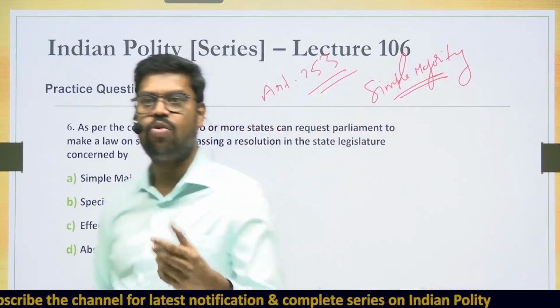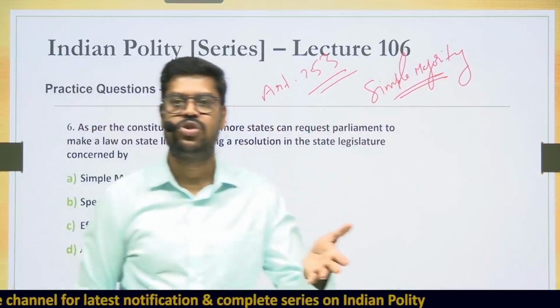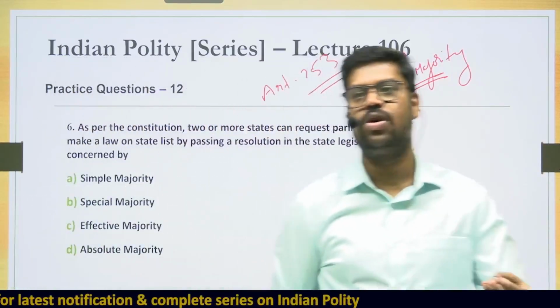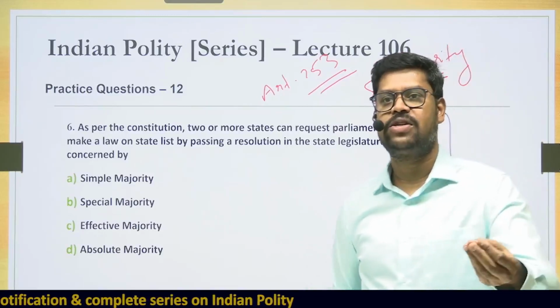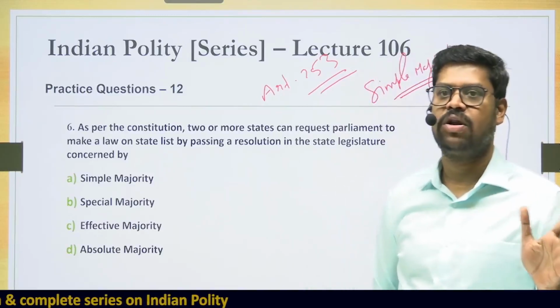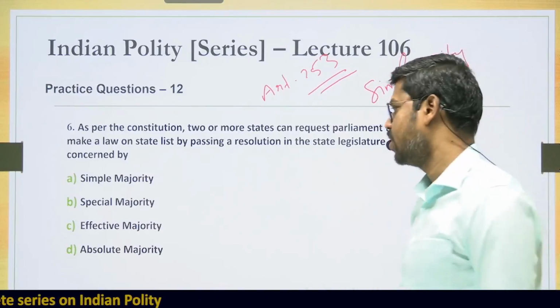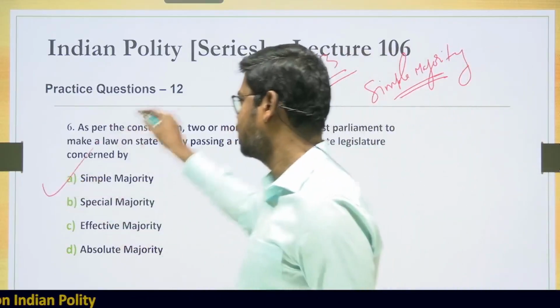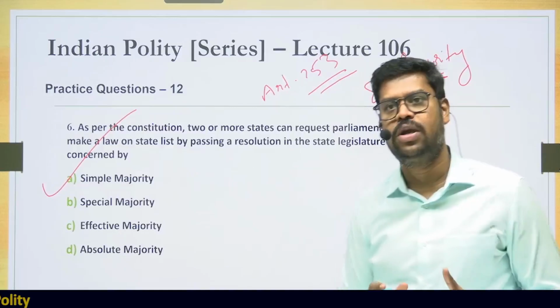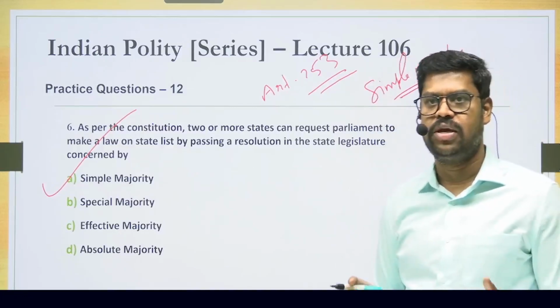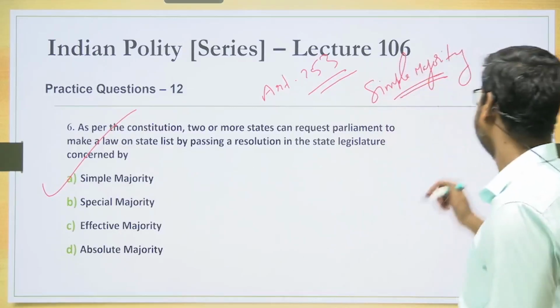Apart from the original states which have passed the resolution, if other states also want to have this law, they can pass a resolution and directly adopt this particular law. That is also done by a simple majority. So what is the answer in this case? It is a simple majority. The answer is option A. So that should be quite clear to all of you.